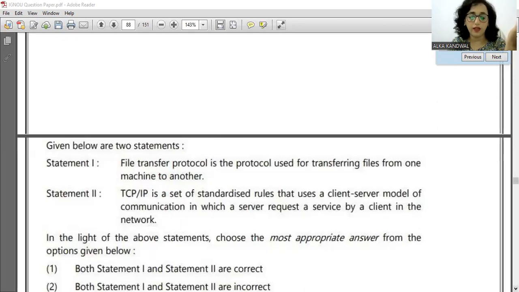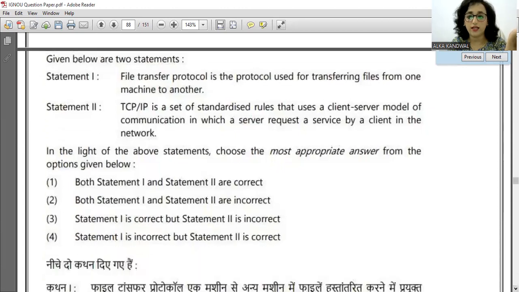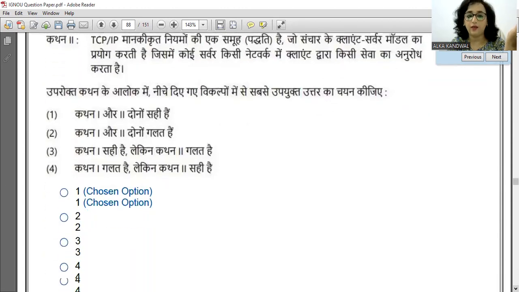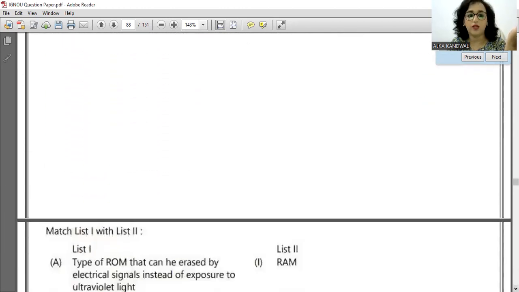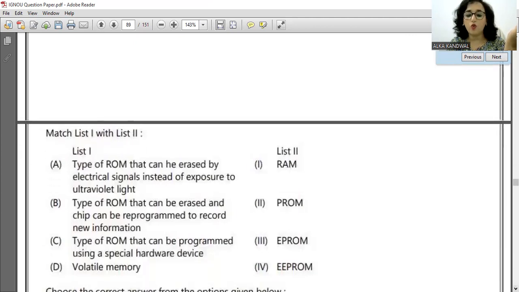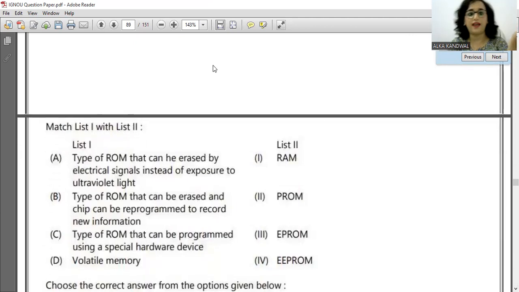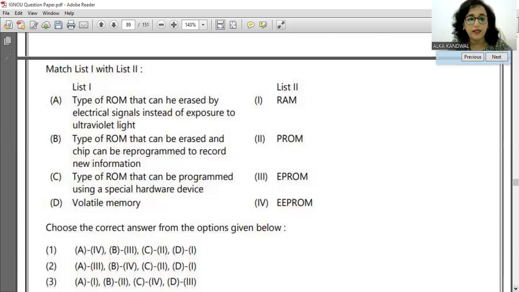So are you observing कि question का level तो बहुत अच्छा खासा है, तो इसलिए हमारी तैयारी भी वैसी ही होनी चाहिए. Do you agree or not with me? Now ROM के बारे में हमने detail में पढ़ा है पहले भी. Type of ROM that can be erased by electrical signals instead of exposure to the UV rays. So what will be the answer? What do you say?